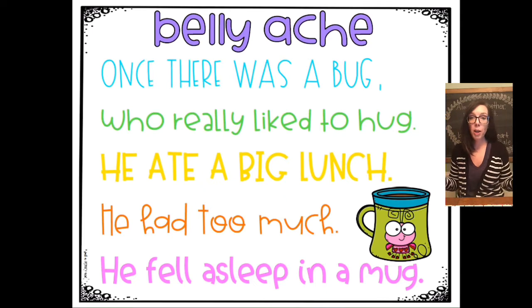Okay, so our limerick poem is called Belly Ache. And you can see that there are 5 lines, but let's read it and see which lines rhyme and which ones don't. So let's take a look. It says, once there was a bug who really liked to hug. Those 2 rhyme. He ate a big lunch. He had too much. So those 2 lines rhyme. Let's look at the last one. He fell asleep in a mug. So mug rhymes with the first 2 lines, with bug and hug. And then the 3rd and 4th line both rhyme with lunch and much.